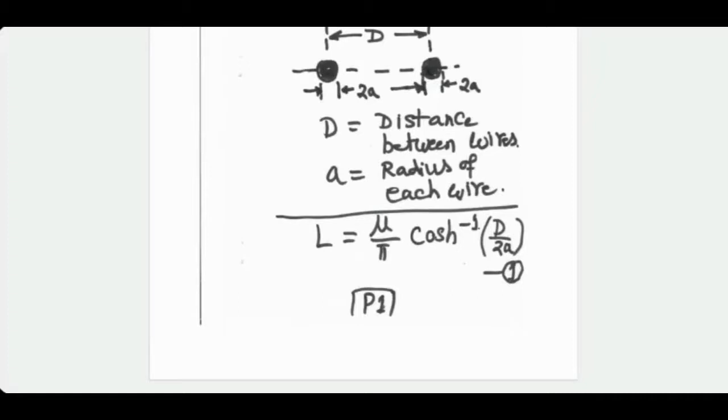Mu is obviously permeability of the medium, which is 4 pi multiplied by 10 raised to the power minus 7 Henry per meter for air. Cosh inverse function is involved, which actually can be done on a calculator. It is possible to do cosh inverse calculation on a calculator.